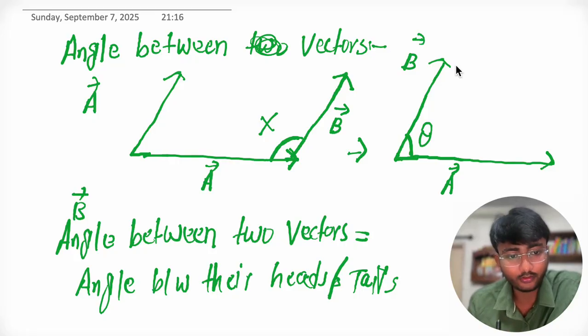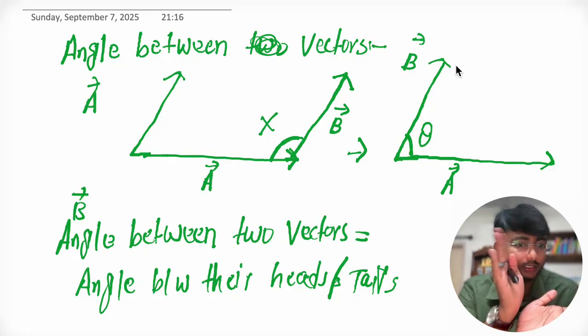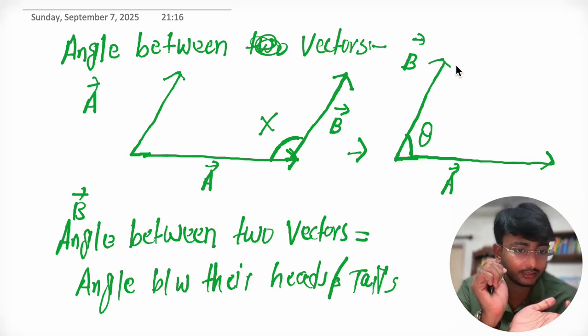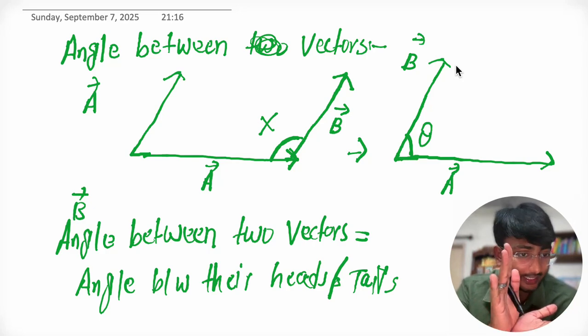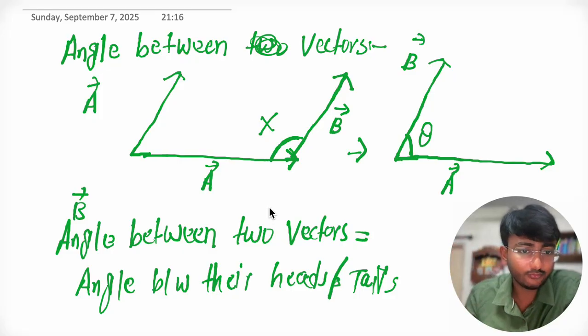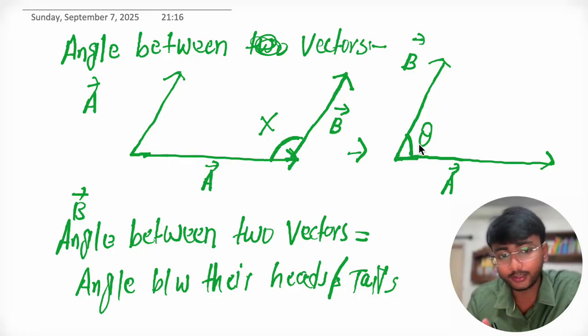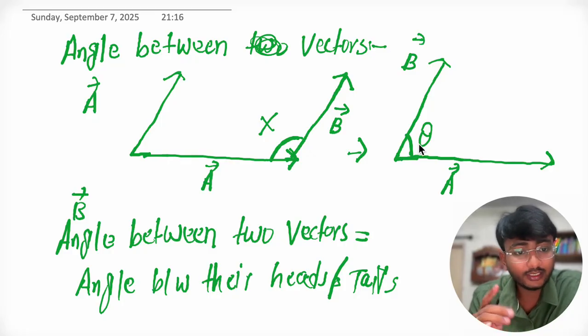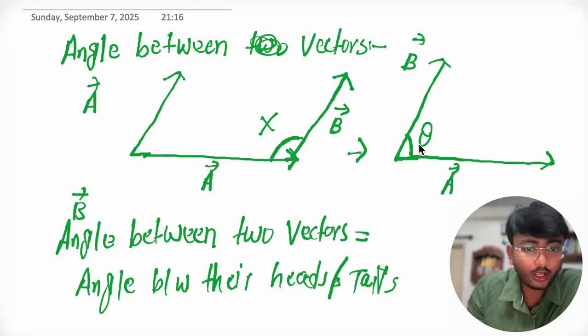So if you have to find the angle between two vectors, you just have to align their tail or head. Then the angle between these two is called the angle between vectors. Here I joined the tail of vector A and the tail of vector B, so this angle is called the angle between vectors. Or we can do another thing: we can join their heads.